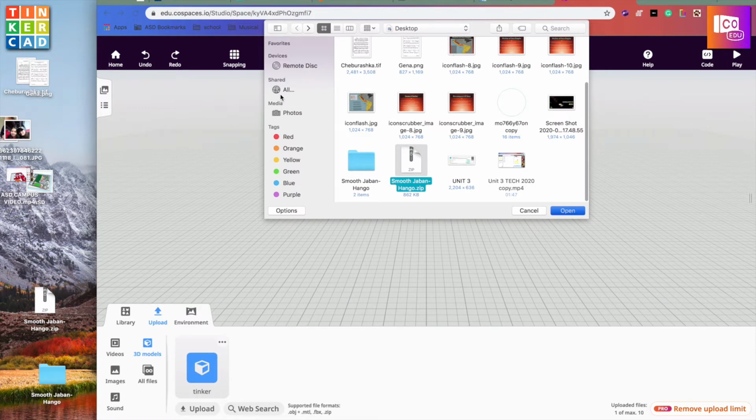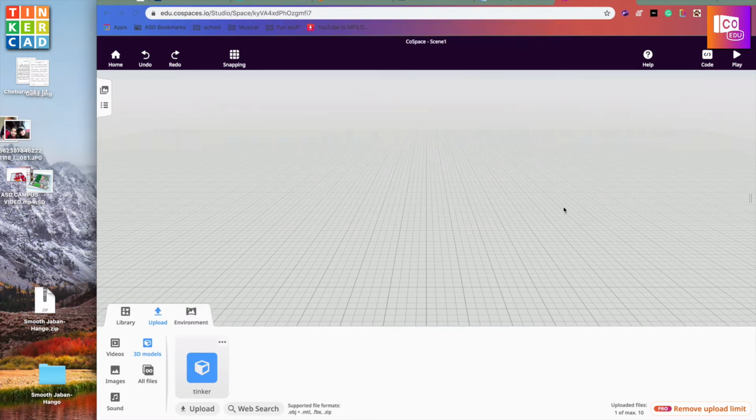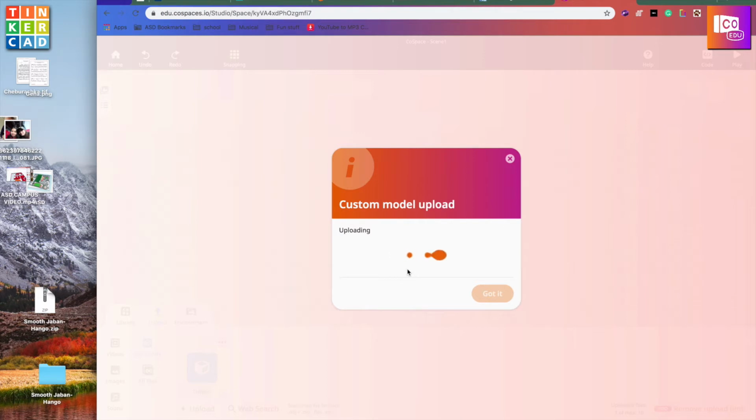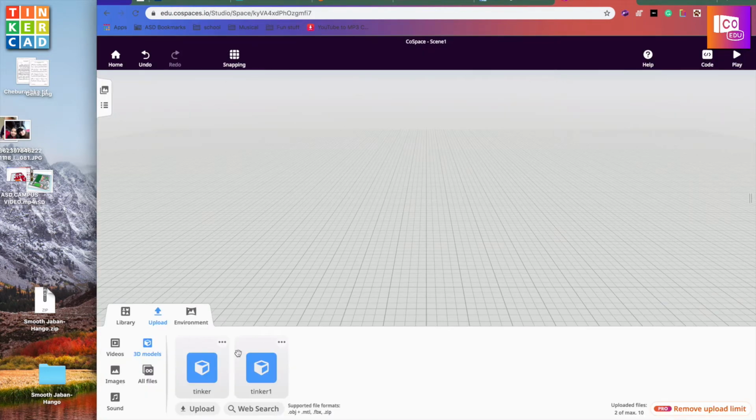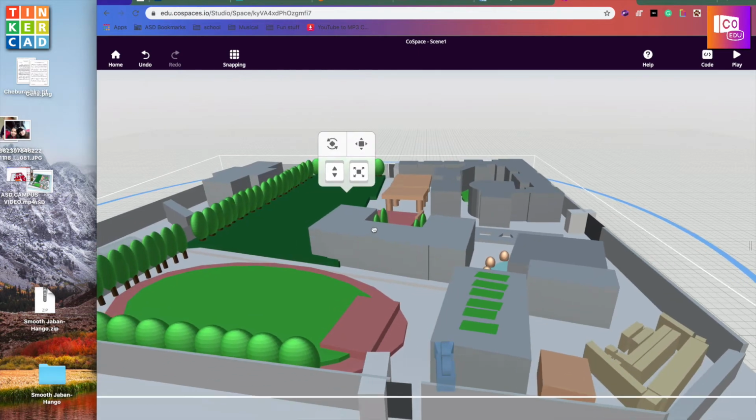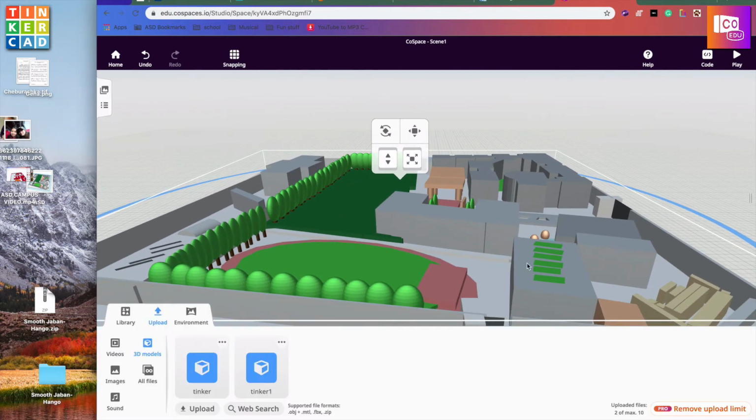It'll take a while. So it's going to take a while for it to load. You might have to redo it because of the Wi-Fi, but once it's done, you can just click and drag it onto your working space, and there you go. That's how you do it.